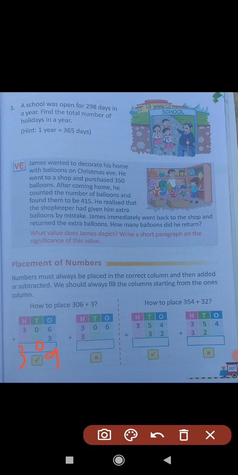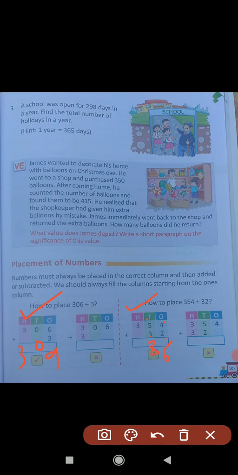Next, 354 plus 32. So this is the correct method. We add the numbers starting from the ones place. 4 and 2 are in the ones place. So 4 plus 2 is equal to 6. Write 6 in the ones place column. And see the tens place, 5 plus 3. 5 plus 3 is equal to 8.